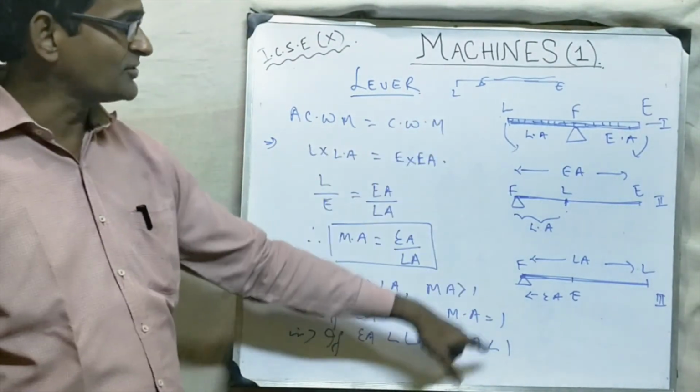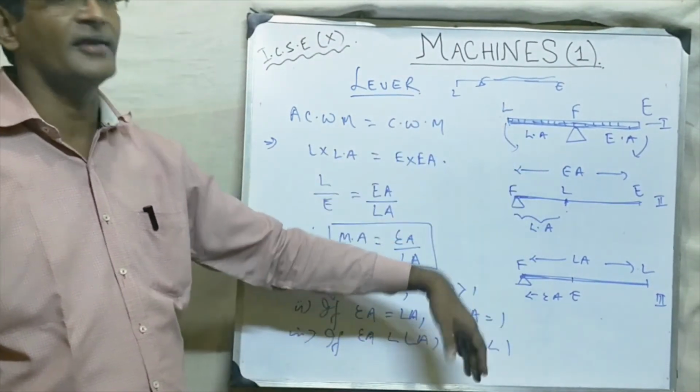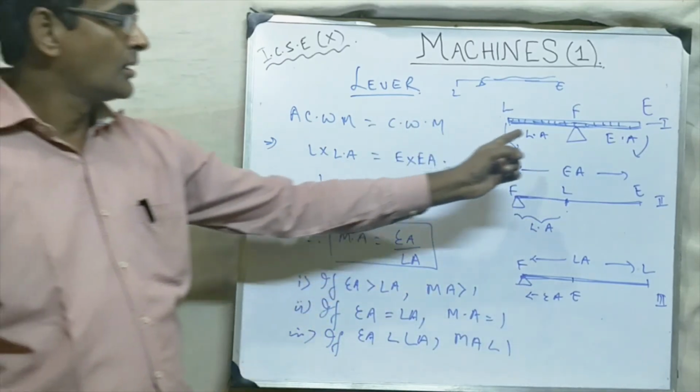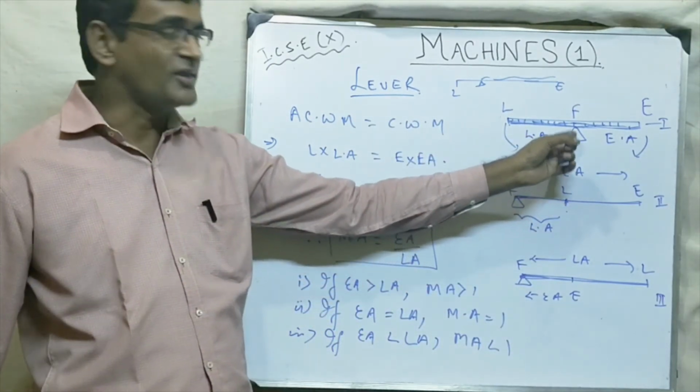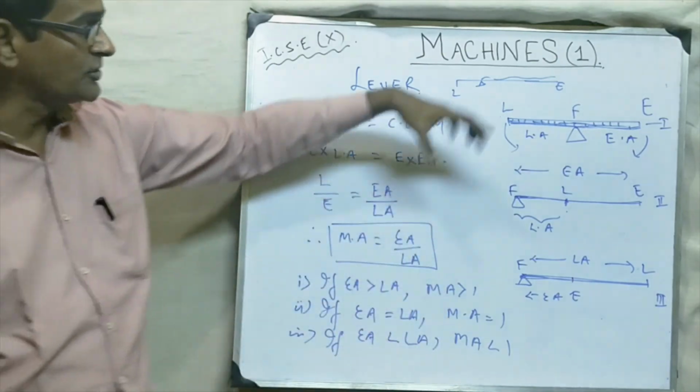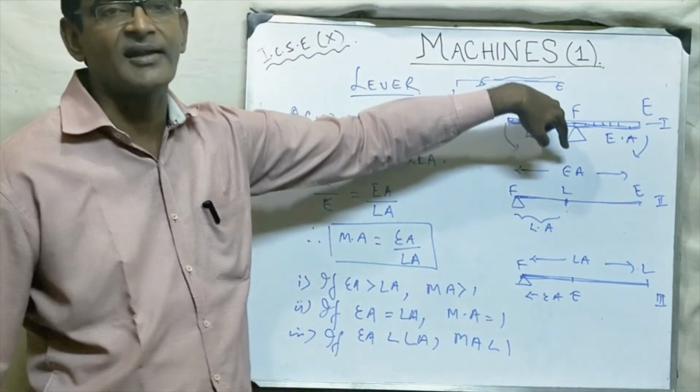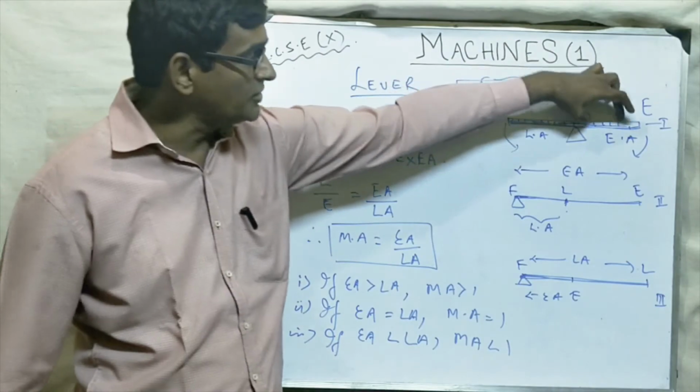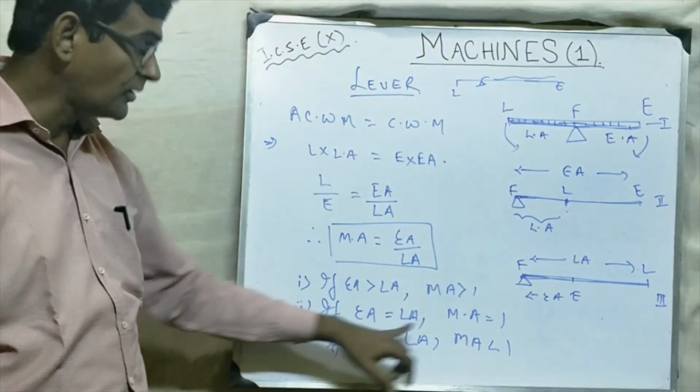So let's see which class lever has what MA. In class 1 lever, the MA can be any. Suppose if fulcrum is exactly in the middle, effort arm is equal to load arm, then MA is 1.